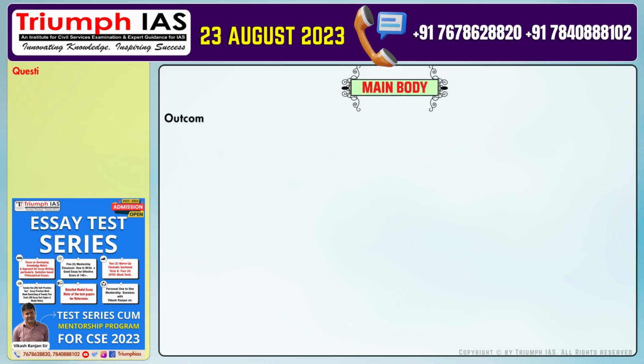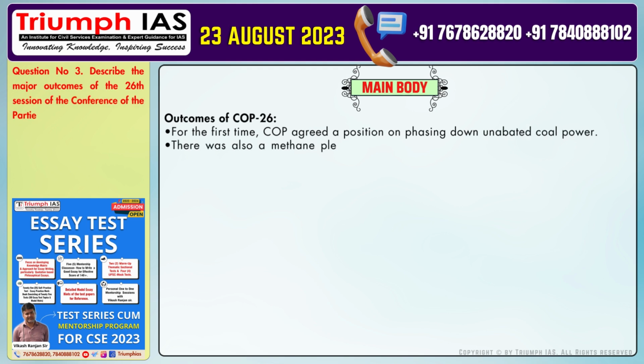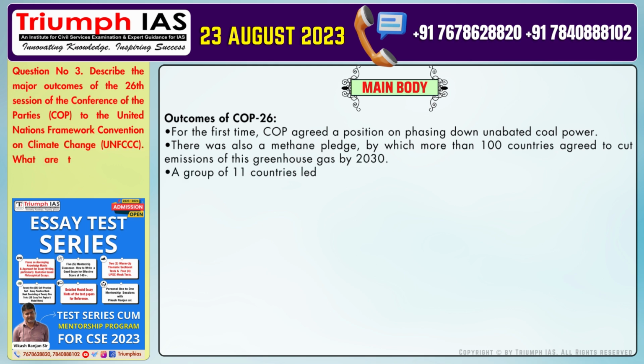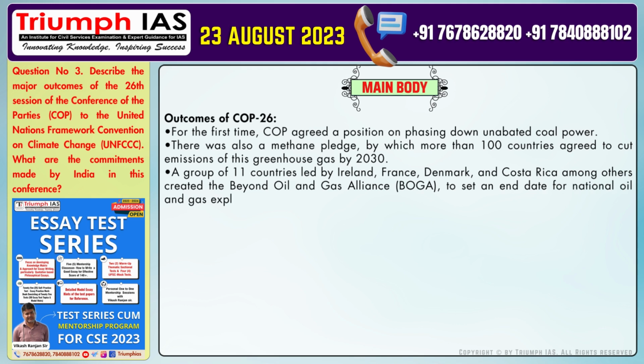The main body of the answer should be: outcomes of COP26. Number 1. For the first time, COP agreed a position on phasing down unabated coal power. Number 2. There was also a methane pledge, by which more than 100 countries agreed to cut emissions of this greenhouse gas by 2030. Number 3. A group of 11 countries led by Ireland, France, Denmark, and Costa Rica among others created the Beyond Oil and Gas Alliance, BOGA, to set an end date for national oil and gas exploration and extraction.